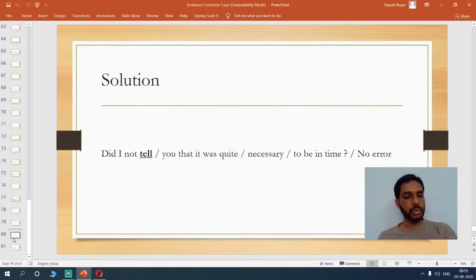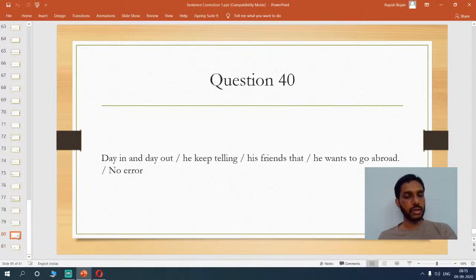Now this should be the last question. "Day in and day out, he keep telling his friends that he wants to go abroad." Now, "day in and day out" seems to be fine. "He keeps telling" is routine, so you have to use the simple present tense here. He keeps telling, he always keeps advising, something like that. "He keeps telling his friends that he wants to go abroad." Again we have to use the present, so it's correct. The only change you have to make is "day in and day out, he keeps telling." That's how the construction should be.